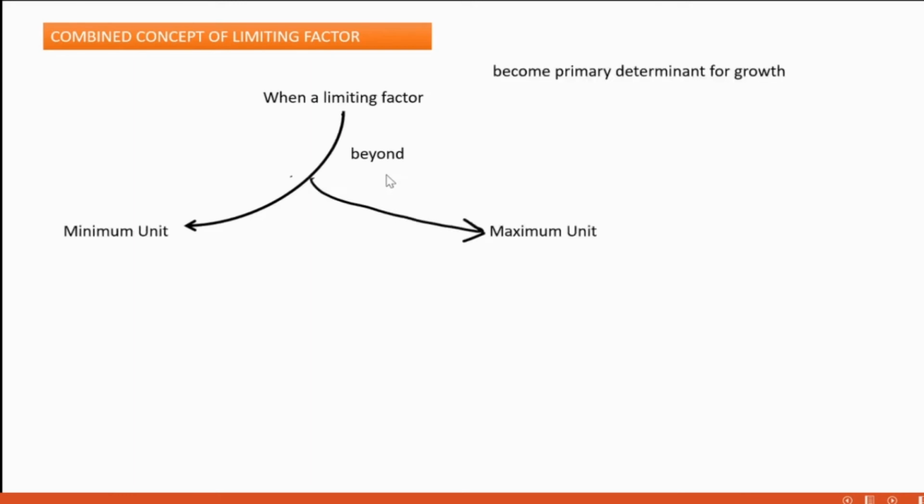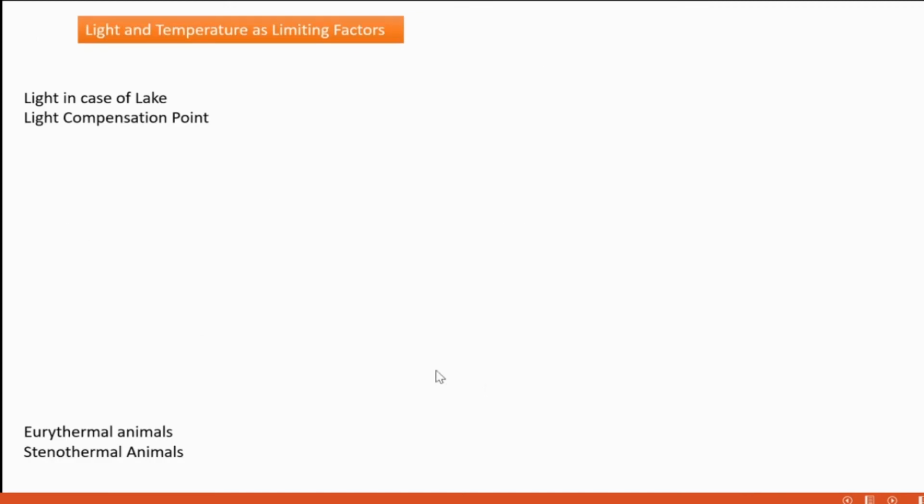Then the combined concept of limiting factor is this. When a limiting factor is below the minimum or beyond the maximum, it becomes the primary determinant for the growth of that plant. Example, phosphorus in the aquatic system. Then light and temperature as limiting factors.